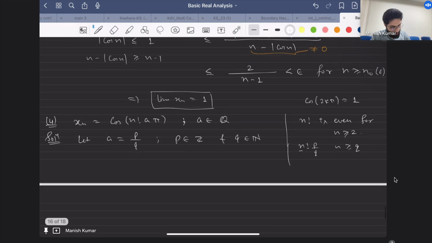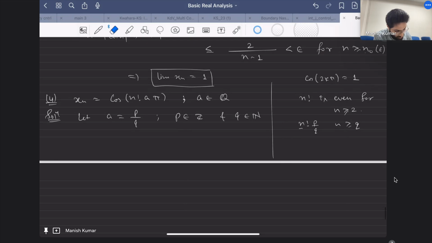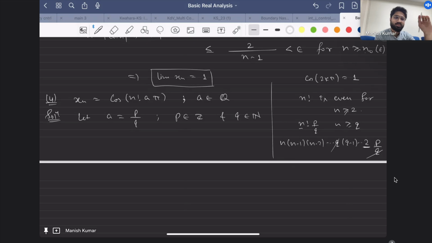I'll write n factorial as n, n minus 1, n minus 2, dot dot dot, q, q minus 1, and ultimately I need 2 also. Then times p by q. So this q will get cancelled with q. Suppose I am taking n to be very large, n greater than or equal to q, or even much larger.